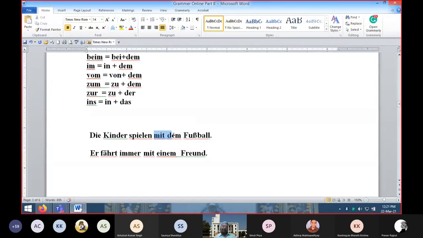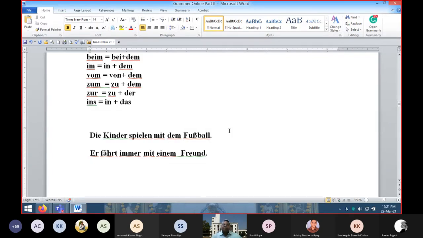Kinder spielen mit dem Fußball. They are playing with the football. So here after mit comes dative. This is the rule. Fußball is masculine, so it has become dem. Der becomes dem in dative.